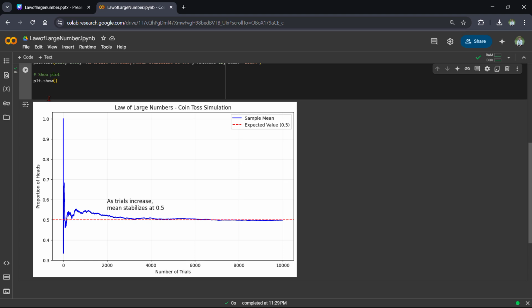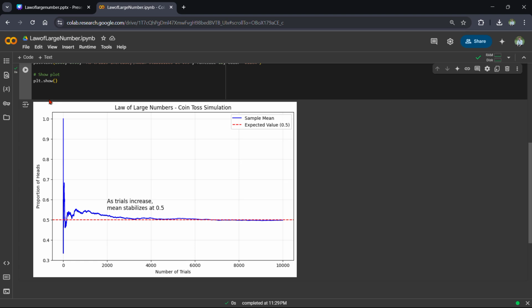Now I'll interpret the result in simple terms so that you can understand why I wrote this code and what the use of LLN is. So now let's analyze what this simulation tells us about the law of large numbers. At the beginning, with a small number of trials, the proportion of heads fluctuated widely. For example, the first trial must be 1.0, 100% heads, or 0.0, 0% heads. And the fifth trial could be 0.4 to 0.6 or any other small variation.